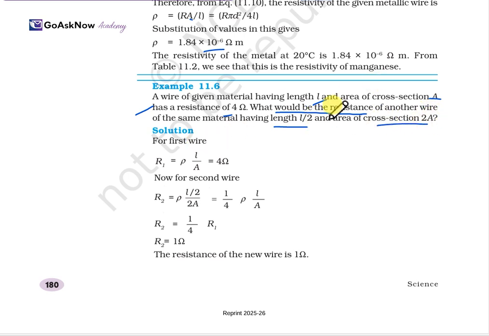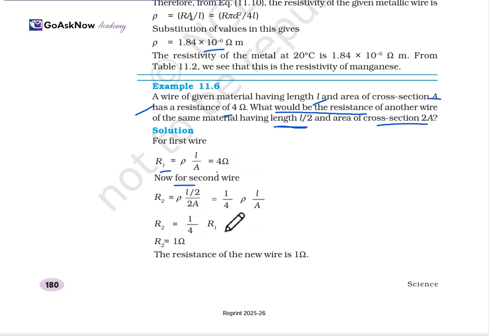Firstly, for the first wire, R1 is equal to rho L upon A, so we get 4 ohm. Now for the second wire, R2 is equal to rho times L by 2, as the length is L by 2, and the area of cross section is 2A, so it will be 2A only. It equals 1 upon 4 of rho L upon A.